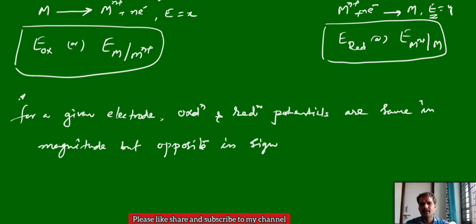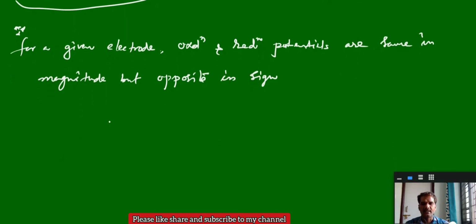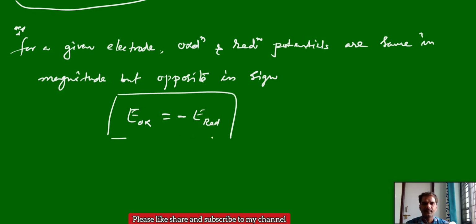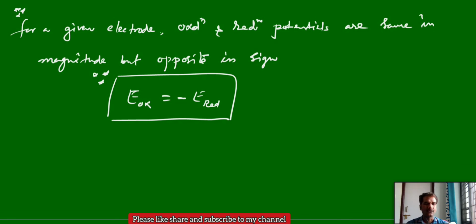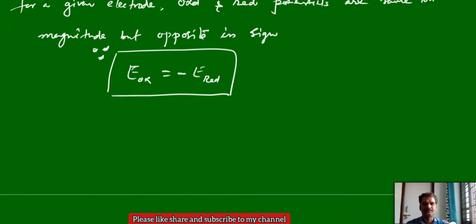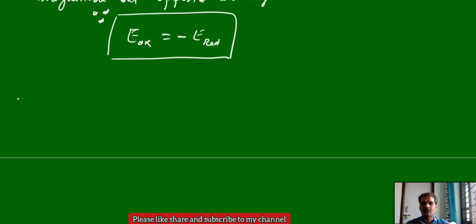And this is also very important statement. Means we can write like this: E oxidation potential is equal to E reduction potential, but they are opposite in sign. If they give oxidation potential, you can take the same as reduction potential but opposite sign. There is the electrode potential, both oxidation and reduction potentials. And next one more term here, standard electrode potential.